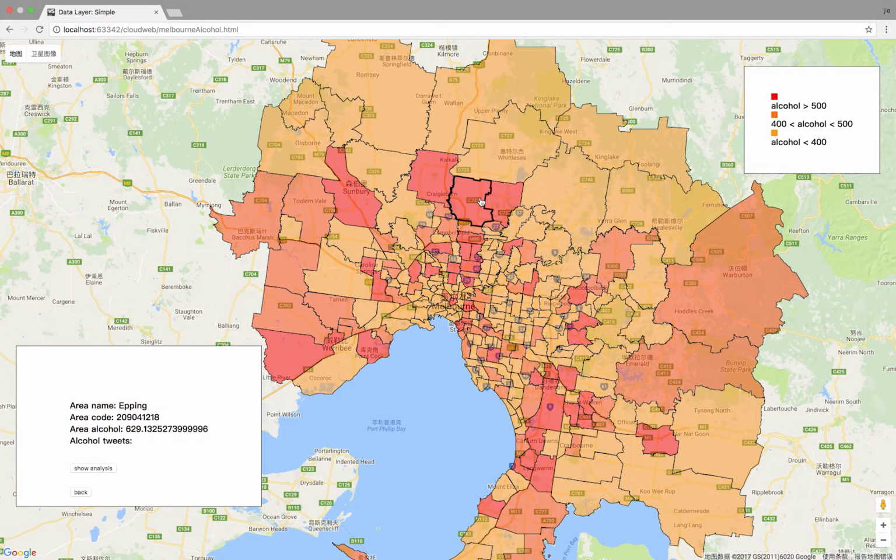For the bright white area, there are more than 500 people who consume alcohol at an injury level. And the light yellow area means there are fewer people consuming alcohol at injury level. We can see from the left corner the alcohol-related tweets. For this yellow area, they are almost zero, and for these red areas, although not a large amount, there are still some alcohol-related tweets.